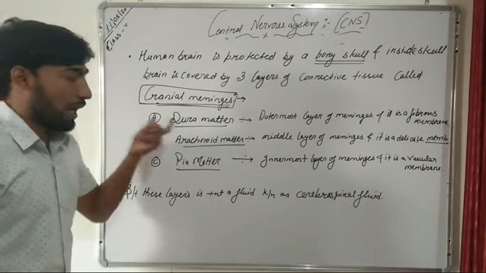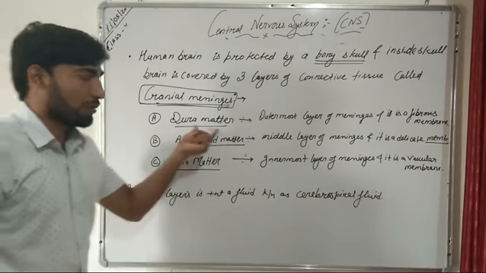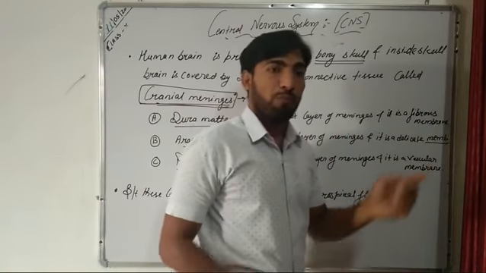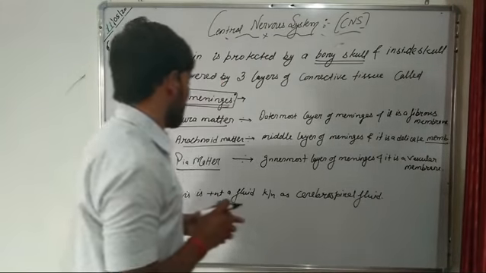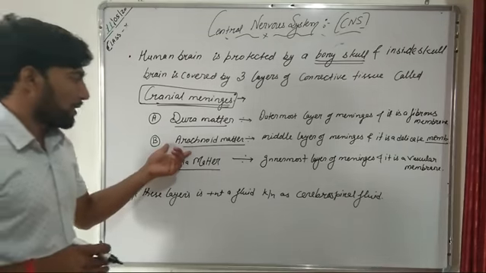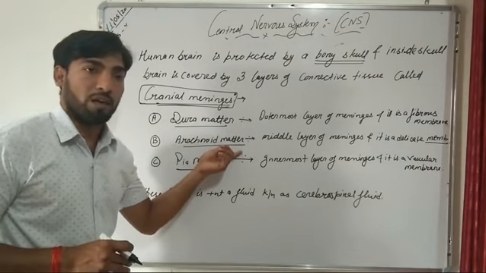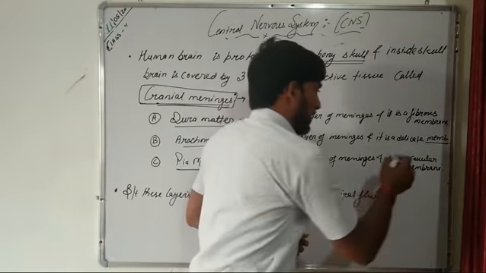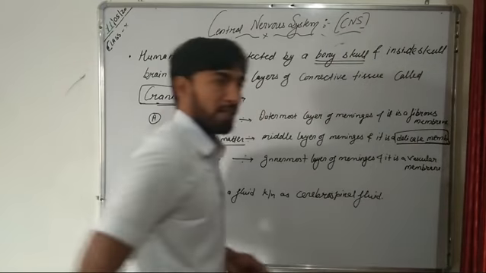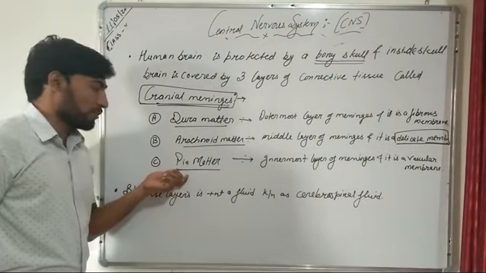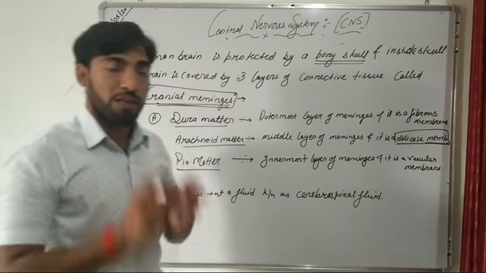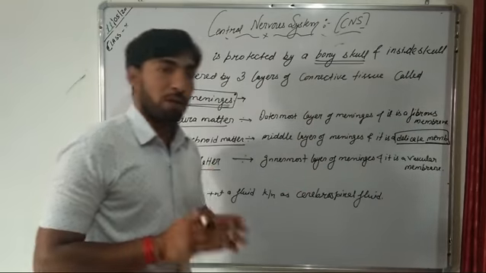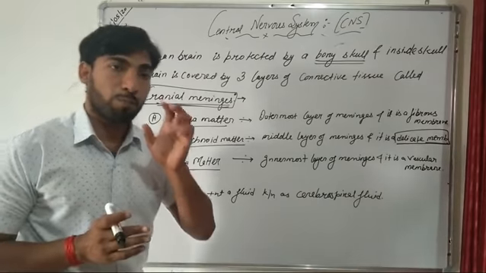Now, the outermost cranial meninges layer is known as dura mater. This dura mater is the outermost layer of meninges, and it is a fibrous membrane. It is fibrous in nature. Now, the second membrane is known as arachnoid mater, and it is the middle layer of meninges, and this layer is a delicate membrane. The third layer is known as pia mater, and pia mater is the innermost layer of meninges, and it is a vascular membrane.